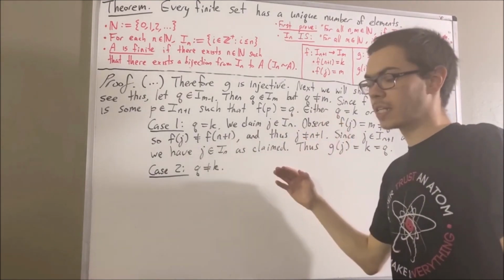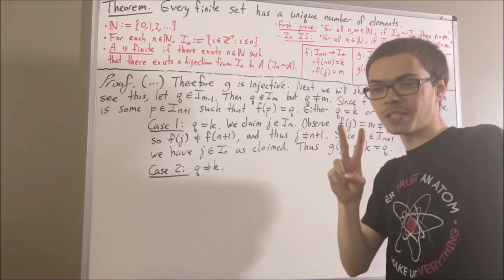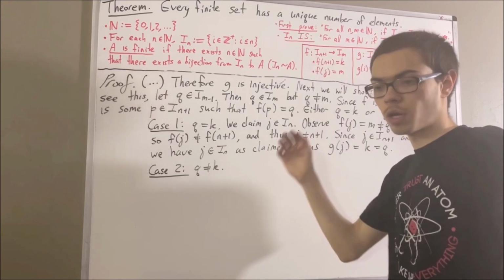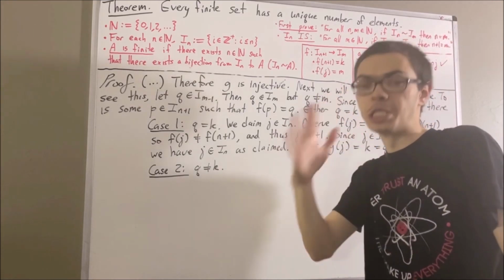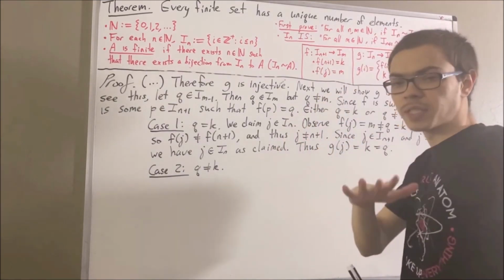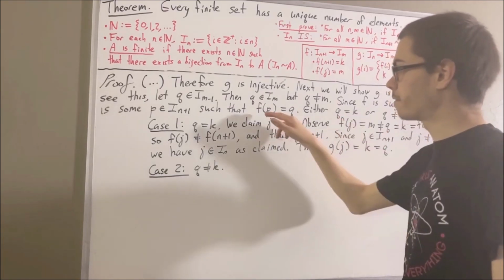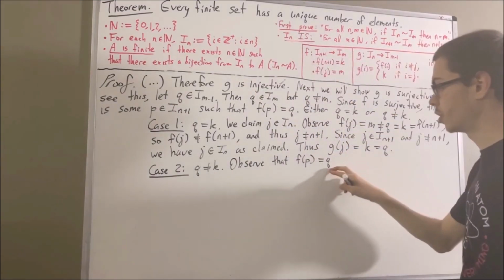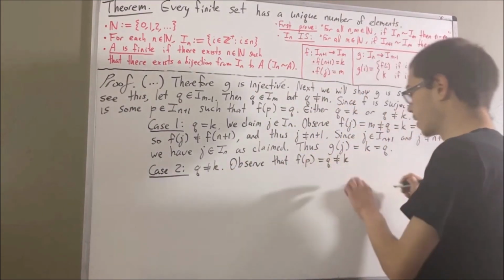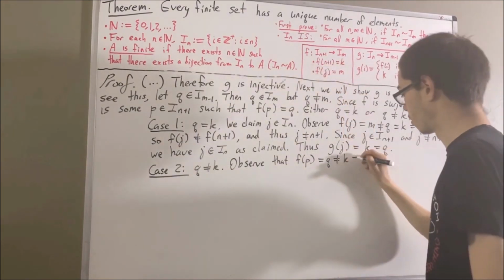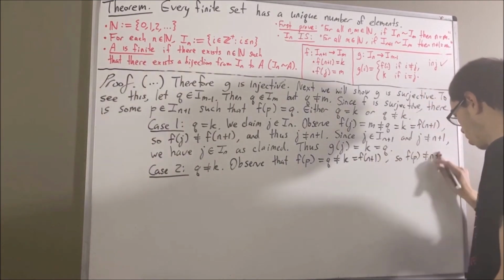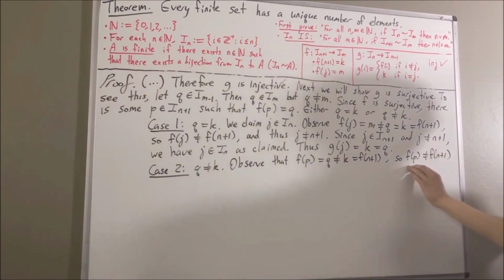And to show that, it suffices to show two things. We're going to show that both p is not equal to n plus 1 and p is not equal to j. And to see how that comes together, first of all, we know that f of p is equal to q. And we know that q is not equal to k, and k is equal to f of n plus 1. So f of p is not equal to f of n plus 1. And remember, this implies that p is not equal to n plus 1.